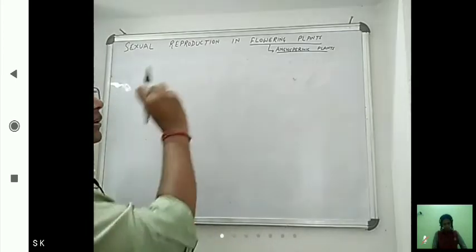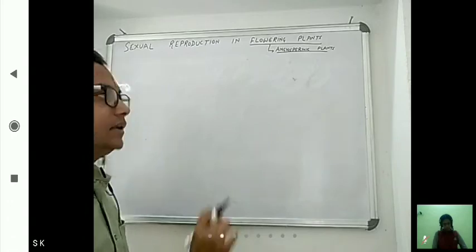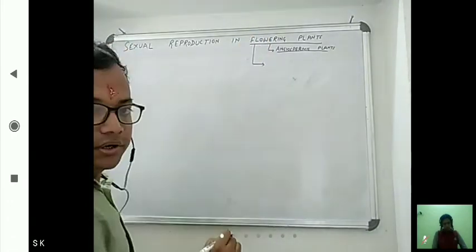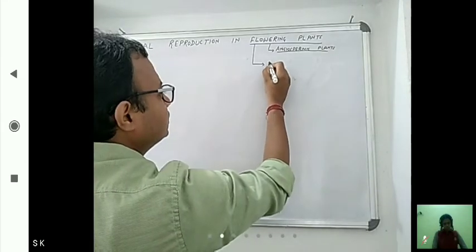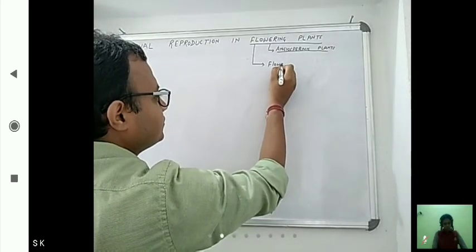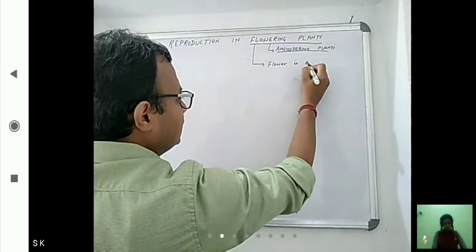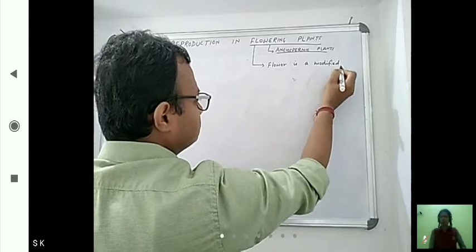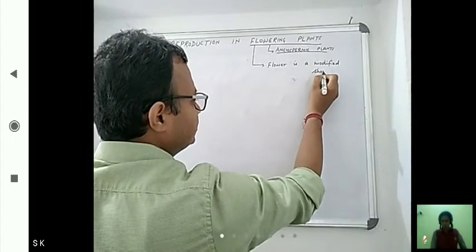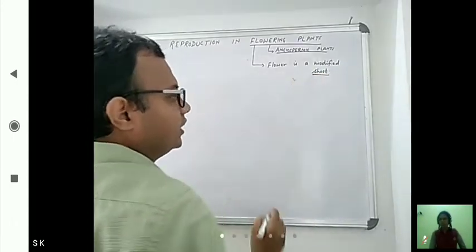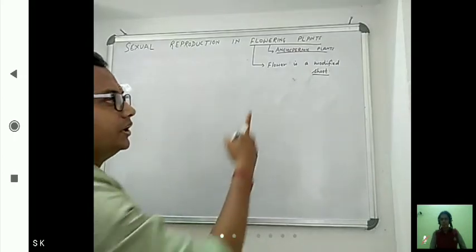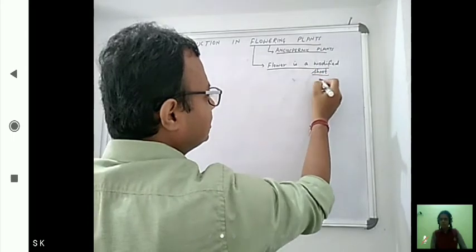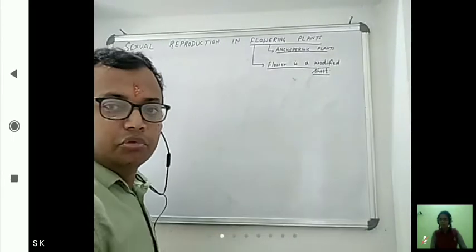Okay, but before that we have to know what is a flower. So the flower is a modified shoot. It is a modified shoot. Here one question came in a medical exam, that who gave the definition that flower is a modified shoot.